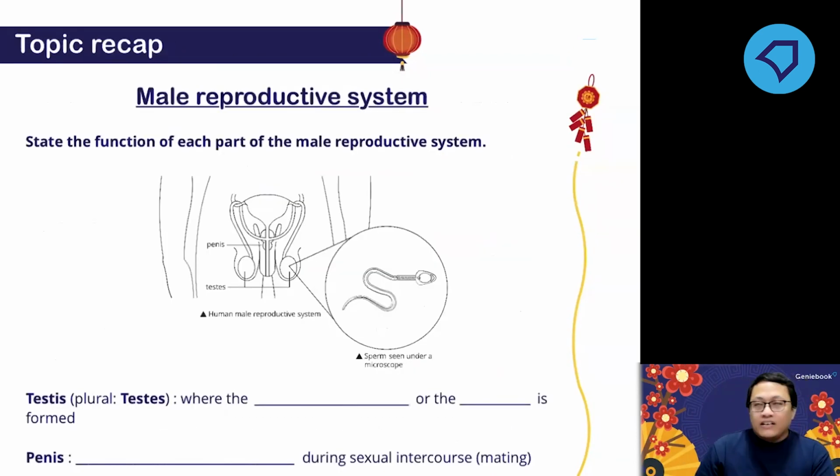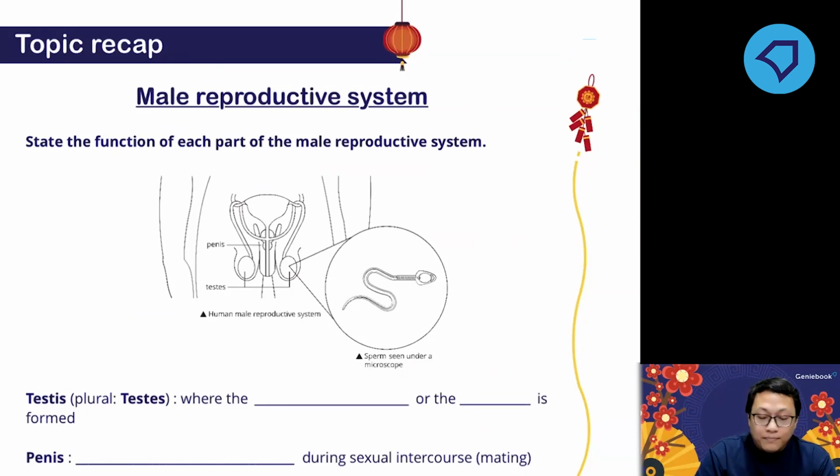The first thing that you need to learn today is the different parts in the male reproductive system. There are two parts you need to remember. The first one is the testis, the plural is testes. What is the function of the testis?